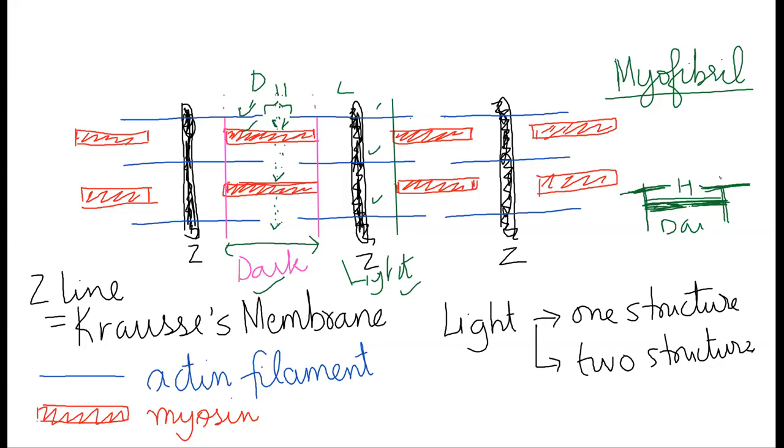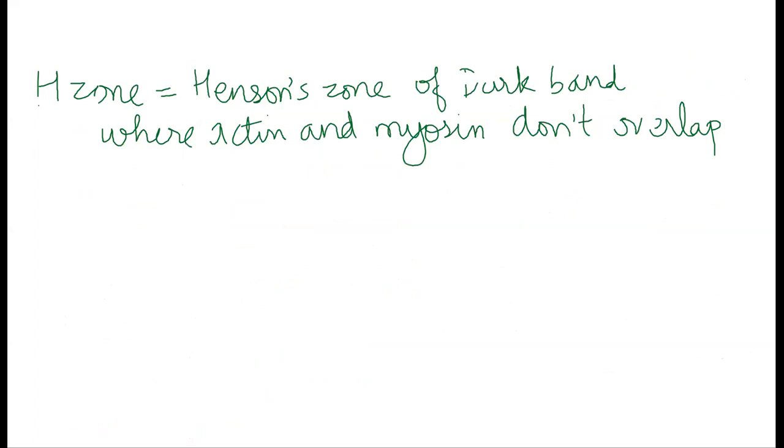The actin and myosin filaments overlap in the dark band. In the center, there is a region where the actin and myosin filaments do not overlap. That region is called Hansen's zone or H zone. In the middle of the light band, there is a dark line called the Z line. The Z line is also called Krause's membrane. It gives attachment to actin filaments.